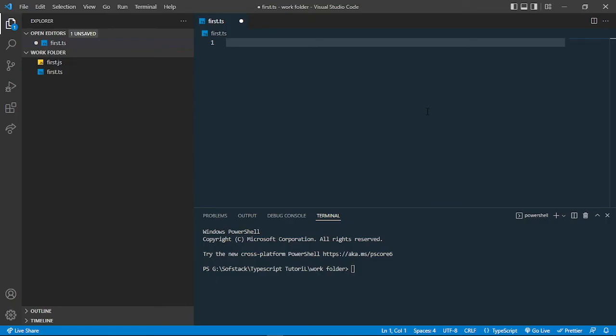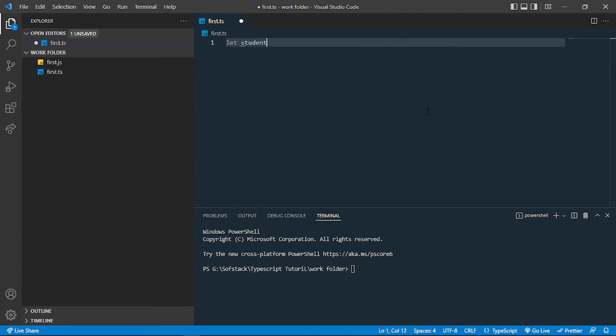So hello everyone, in this video I'll be telling you how you can define types in an object. Objects in JavaScript and TypeScript are similar, but in TypeScript we can easily define the data types of the properties which we'll be storing inside an object. Let me just create a simple object first.